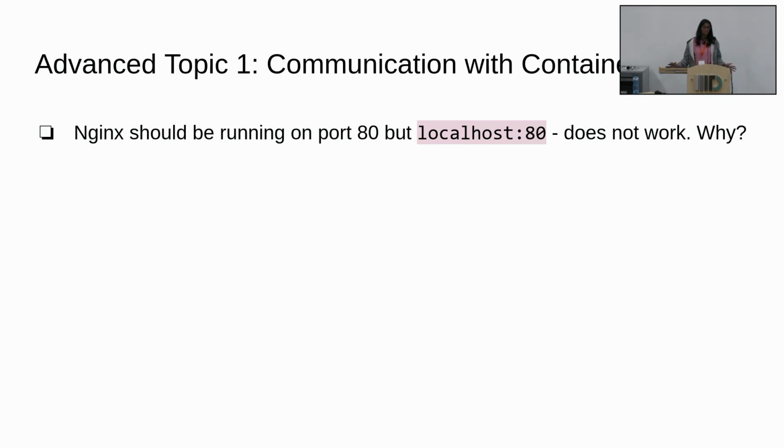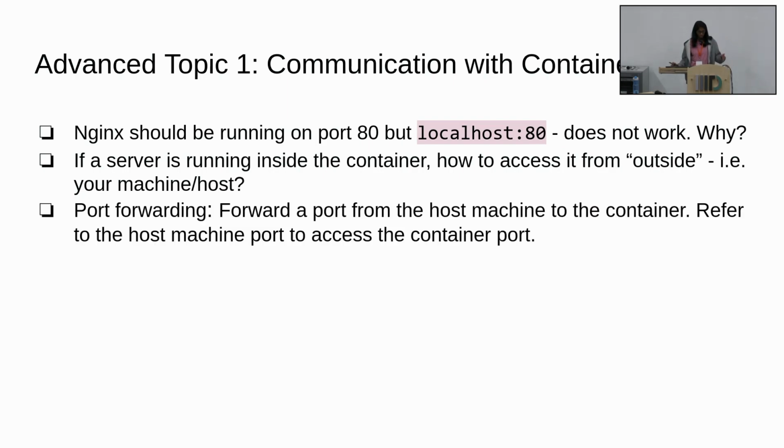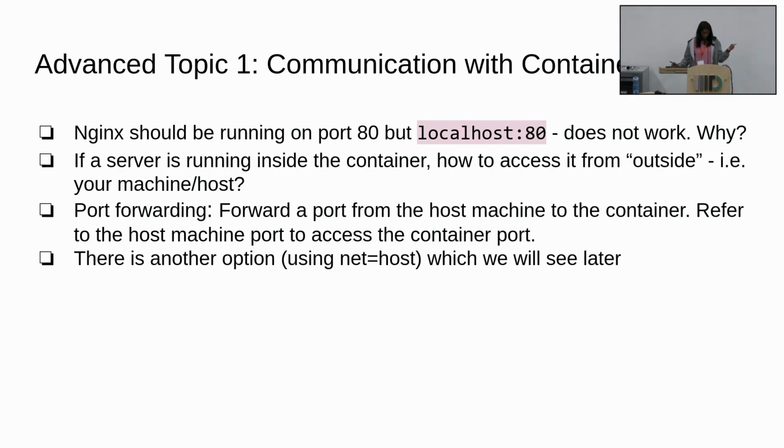Part and parcel of containers is network isolation, and because of that, by default you're not able to reach the container if they are exposing on some port. So for this you need to ensure that from outside, that is from your machine or host, you want to be able to talk inside the container or the other way around. For this there are two options. The first option is port forwarding, and there's another option which we might use in one of our later hands-on sessions.